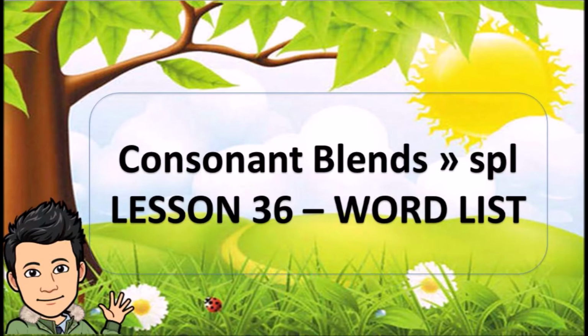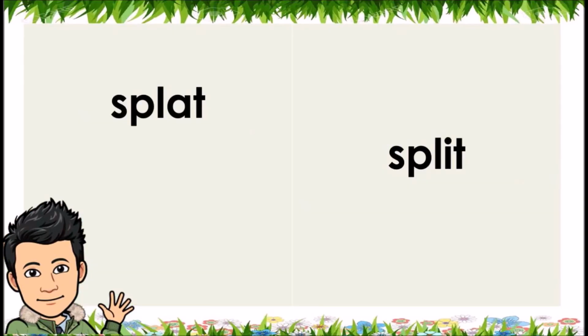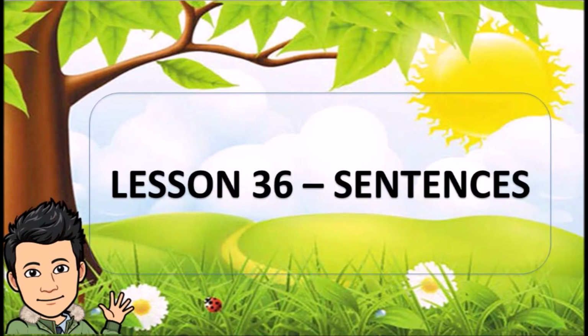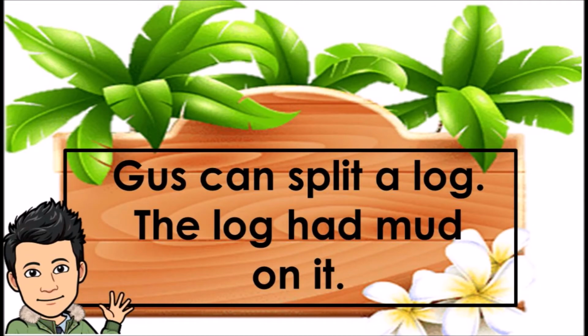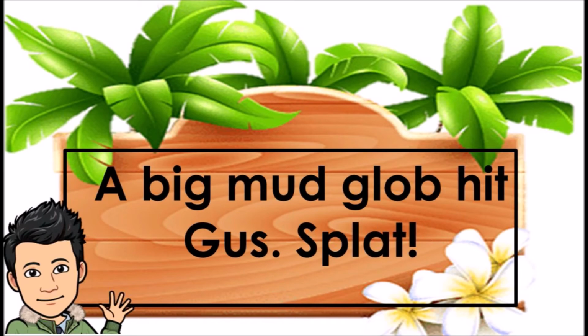Consonant blends SPL. Lesson 36, word list. Splat. Split. Lesson 36, sentences. Gus can split a log. The log had mud on it. A big mud glob hit Gus.